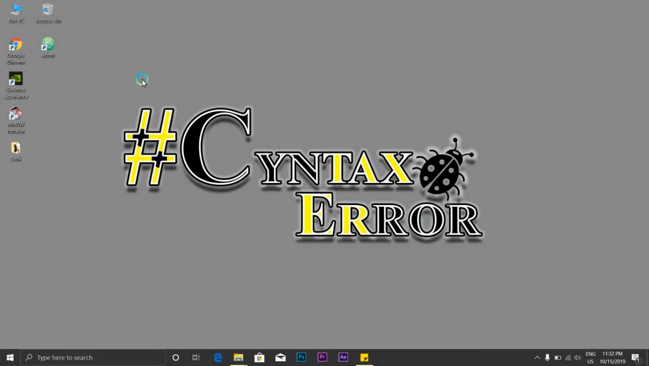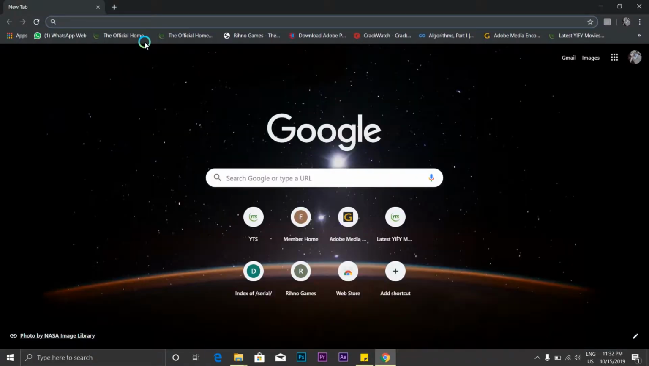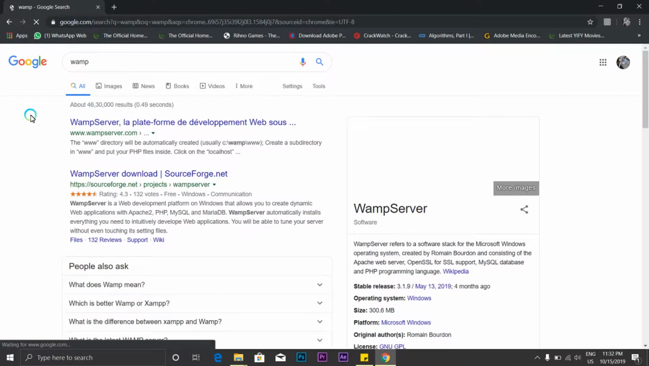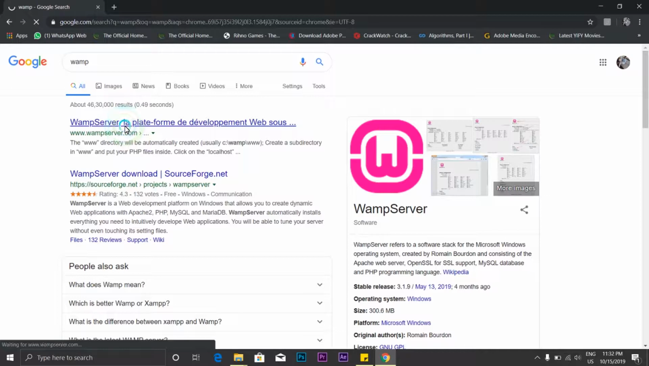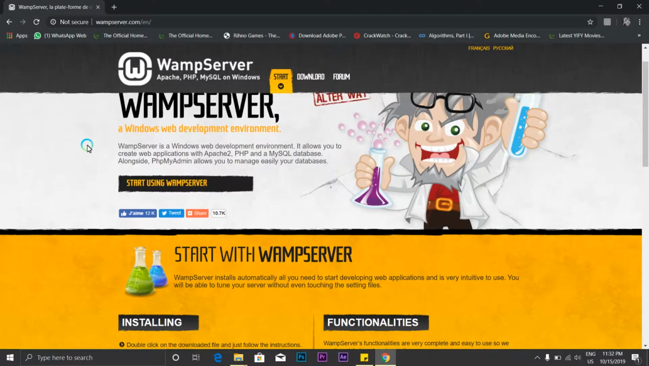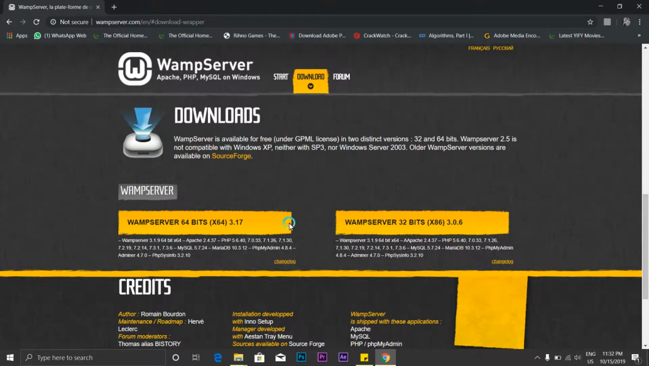So first thing we have to do is download a WAMP server. So we'll go to a browser and type WAMP. Okay, this is the official site. Downloads and start using WAMP server. So you have to download according to your system. Mine is 64-bit, so I'm downloading for 64-bit. If yours is 32-bit, please download for 32-bit.